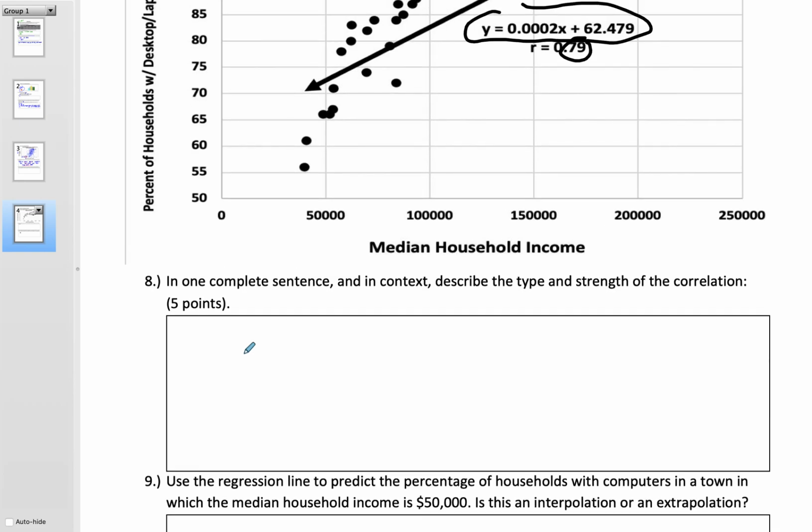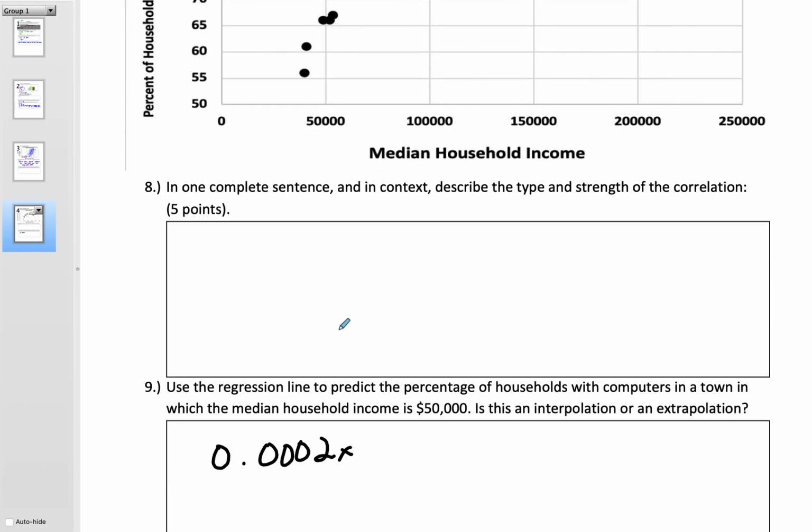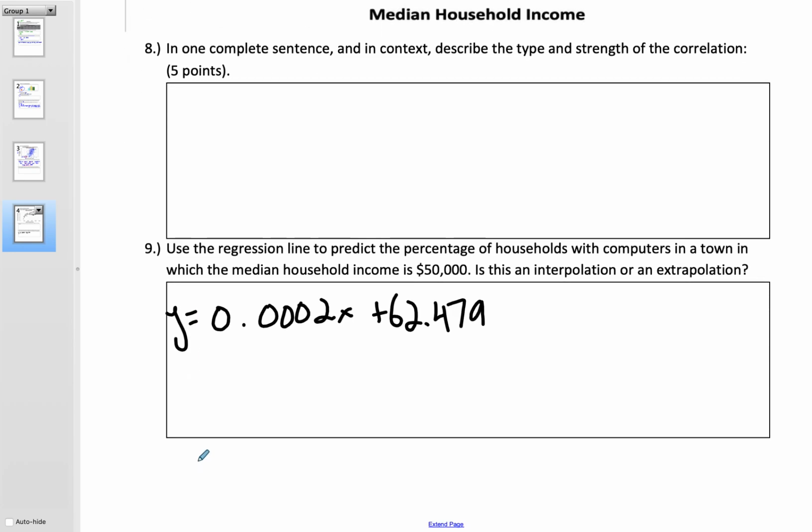So for example, I think those are 0.0002x plus 62.479. So what this lets me do is, if I give it an x value, it lets me predict a y value, right? The idea is to use data that we already have gone out and collected, so we know this is true. We know these facts are true. We've collected them, we've measured them. It's facts, right? And we're using these facts to make predictions about the future, right? Because we can gather data and we know what's happening now, but what we want to do is see the future, right? We want to be able to make those predictions.